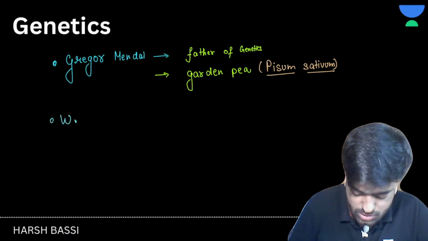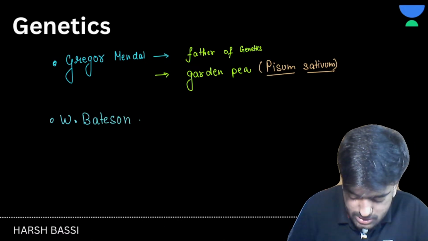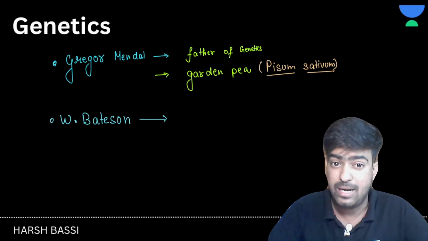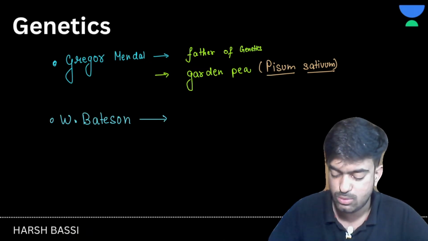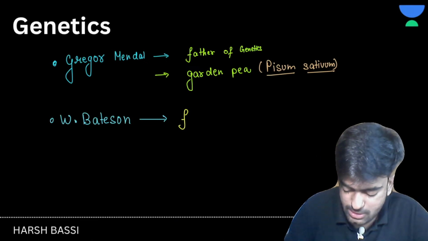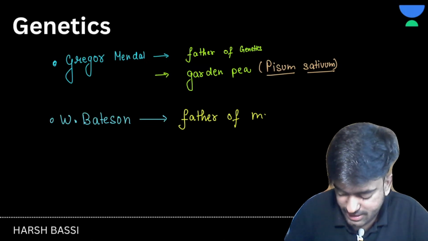Now, the name of the next scientist was W. Batson. Let's write here W. Batson. This scientist is also known as father of genetics, but more specifically, he is known as father of modern genetics. Batson is known as father of modern genetics.